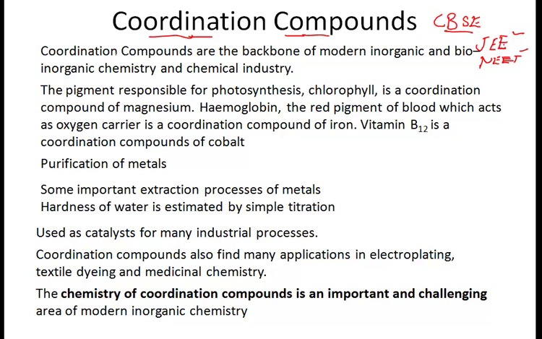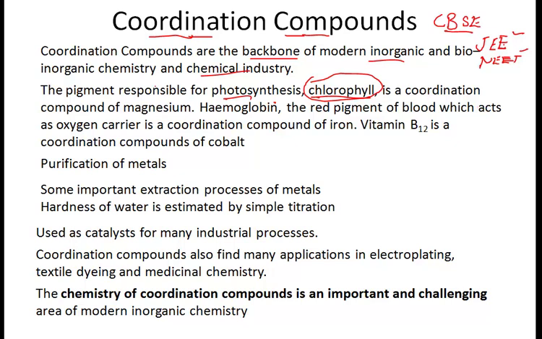Now coordination compounds are the backbone of modern inorganic, bioinorganic and chemical industry, right? You might have heard in your junior classes about the process of photosynthesis. Photosynthesis is a process of manufacturing of food by plants due to the presence of a pigment, that is chlorophyll. This chlorophyll is a coordination compound, right?